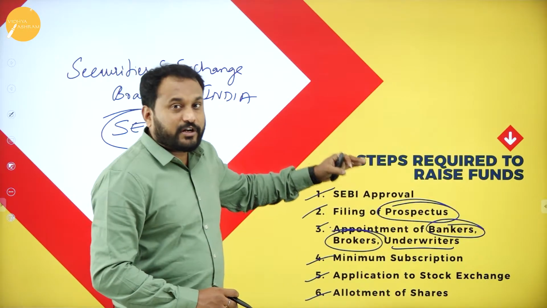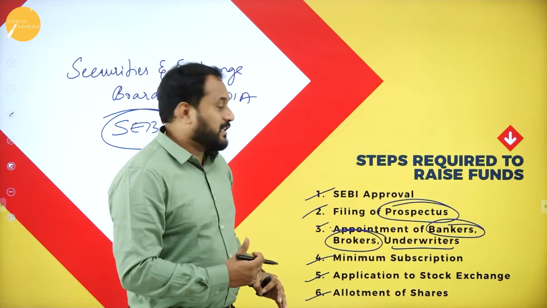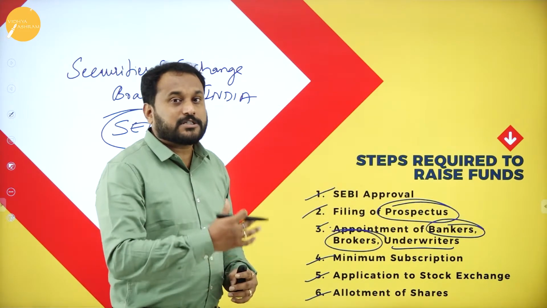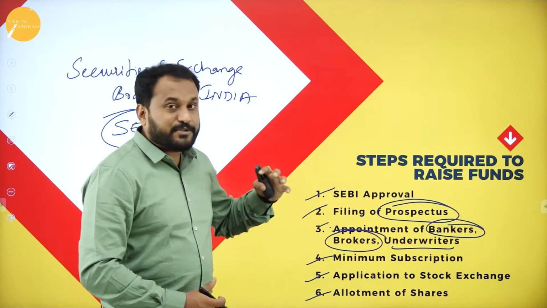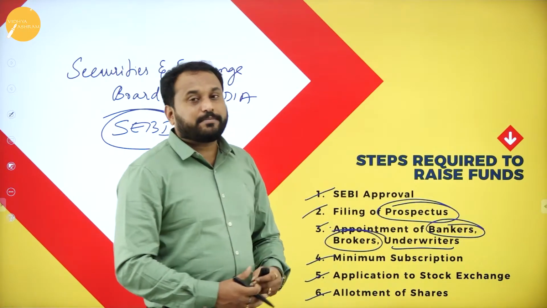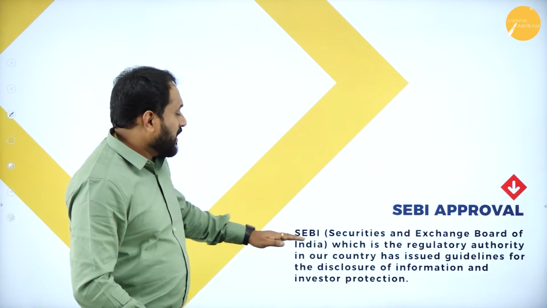So we'll go for a quick recap. One is the Sebi approval. Second is filing the prospectus. Then we have appointment of bankers, brokers, underwriter, minimum subscription, application to the stock exchange, and the last one is allotment of shares. So what is the first one? Sebi. As I said, Sebi means what?